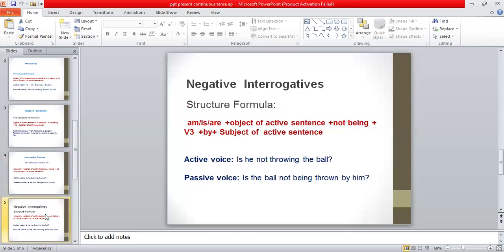Sometimes we have to change negative interrogative sentences into passive voice. So the structure formula is here, as you can see on your screen. The active voice is, is he not throwing the ball? If you have to change it into passive voice, then the structure formula will be applied over here, and you can easily change a negative interrogative sentence into passive voice.